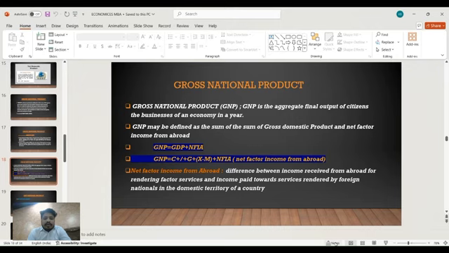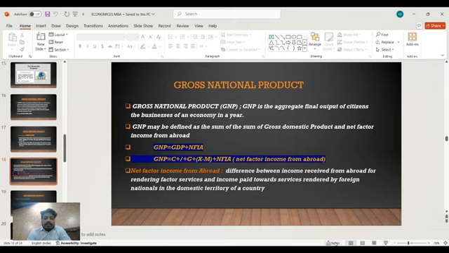Gross national product (GNP) is the aggregate final output of the citizens and businesses of an economy in a year. Gross national product may be defined as the sum of gross domestic product and net factor income from abroad. Gross national product equals gross domestic product plus net factor income from abroad.